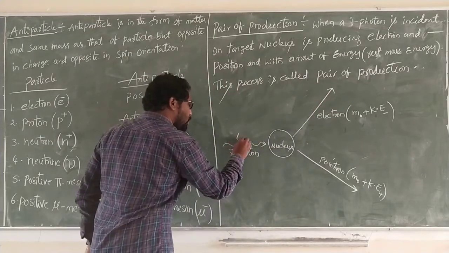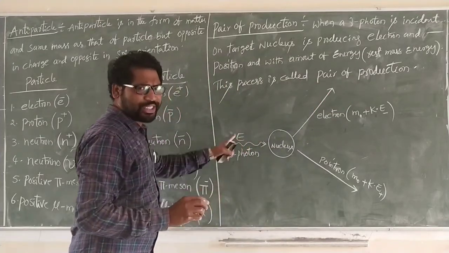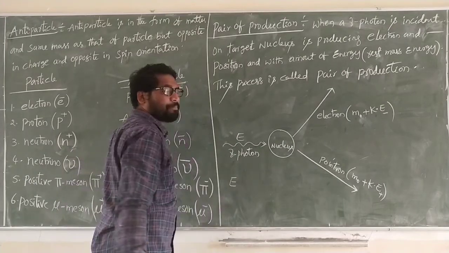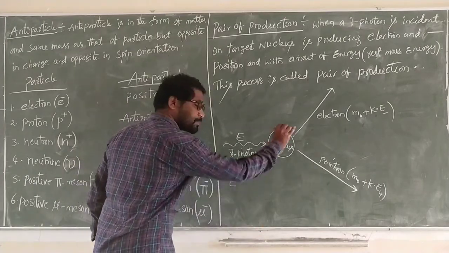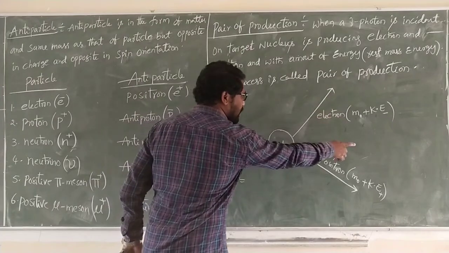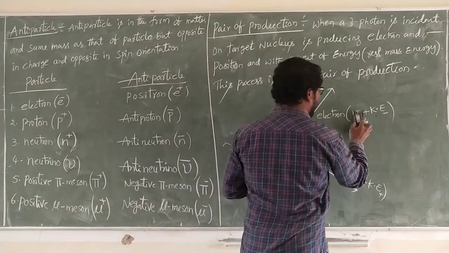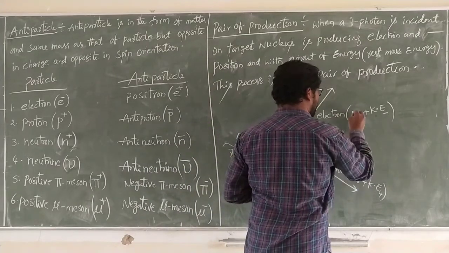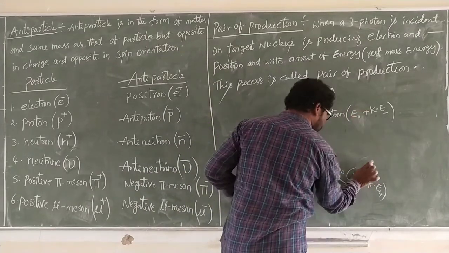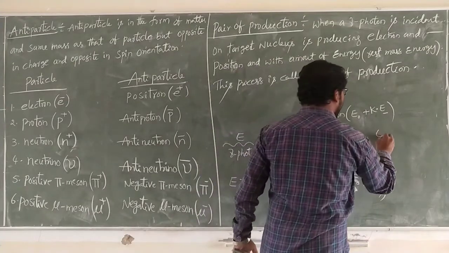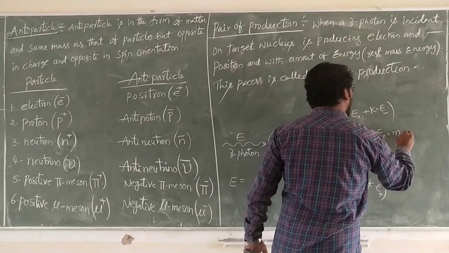The energy of the gamma photon is E. This is m0. See carefully, this is E0, the rest mass energy: E0 is equal to m0 c square.